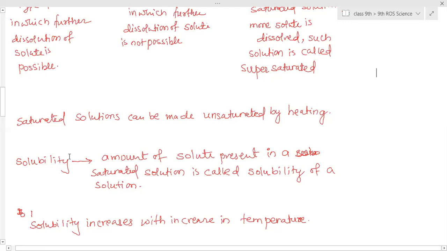So solubility means the amount of solute present in a saturated solution. That is the maximum amount of solute present in a saturated solution.